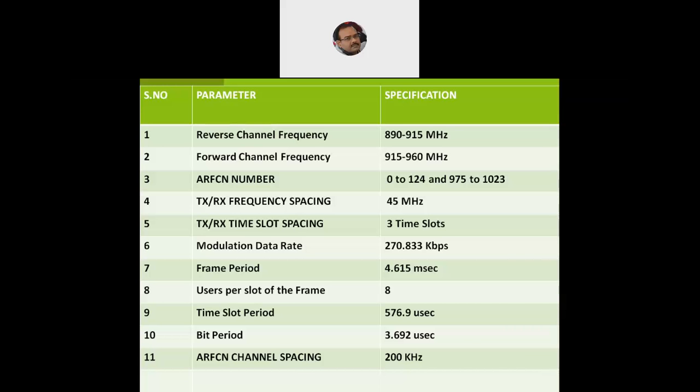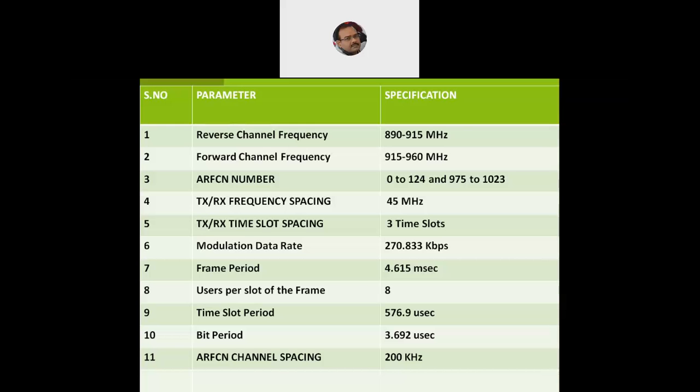It is 576.9 microseconds. What is the bit period? 3.692 microseconds. And the ARFCN channel spacing is around 200 kilohertz wide channel. So we don't need to remember all of them, but yes, we need to remember the important ones. Points number 1 to 5 are important, which we need to keep in mind while solving the numericals. Most of the readings will be given in the question so that you can use them for solving the numericals.